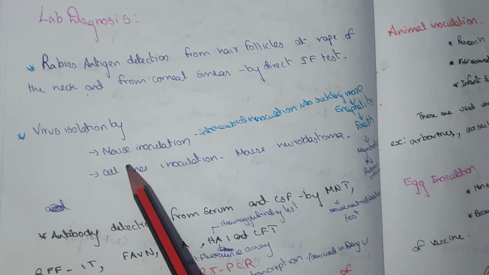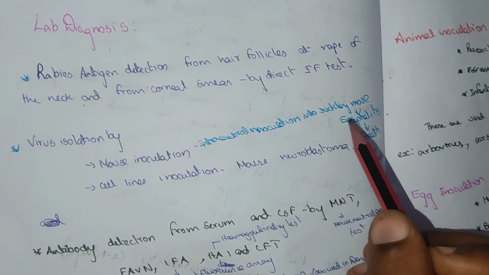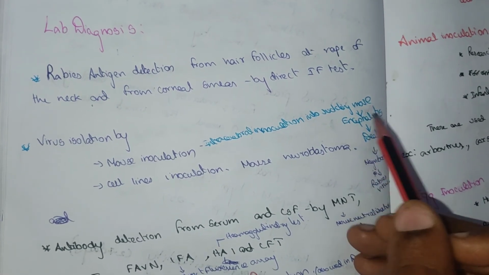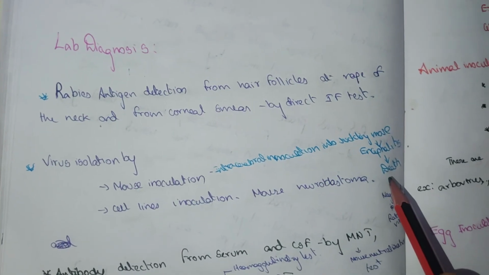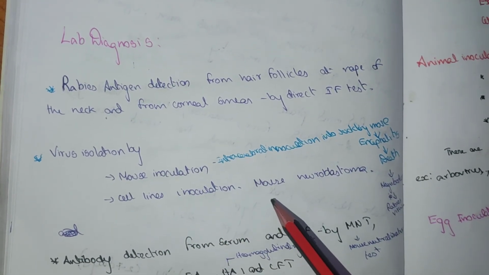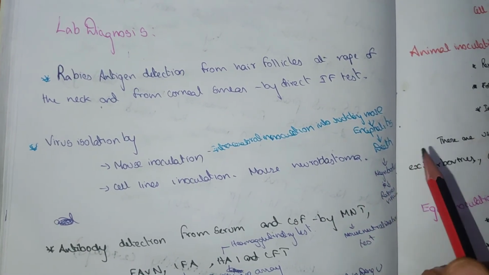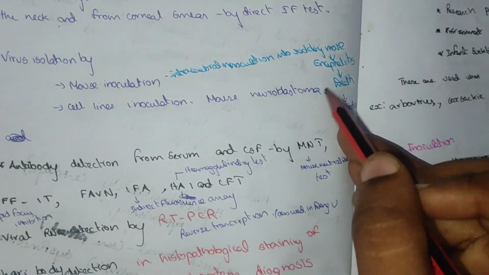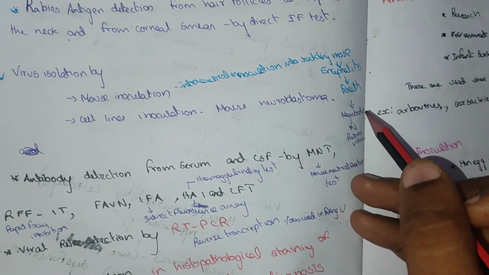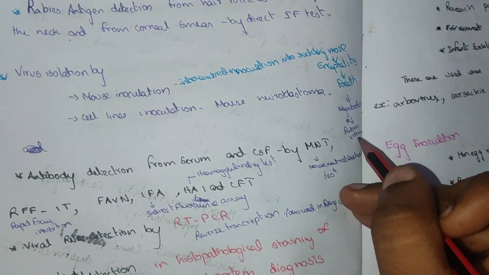Virus isolation by mouse inoculation: intracerebral inoculation into a suckling mouse causes encephalitis and leads to death. Cell line inoculation uses mouse neuroblastoma. This causes death in the mouse, and Negri bodies are found in the brain of the mouse, and from that we can isolate the rabies virus.